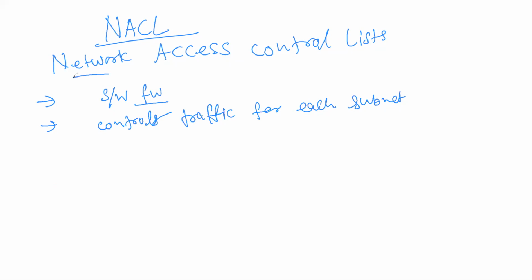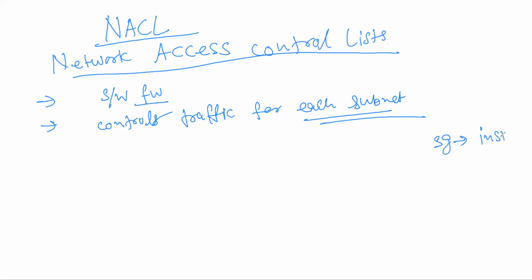So this network access control list is for each subnet. NACL is for the subnet and security group is for the instance. So that is the difference.